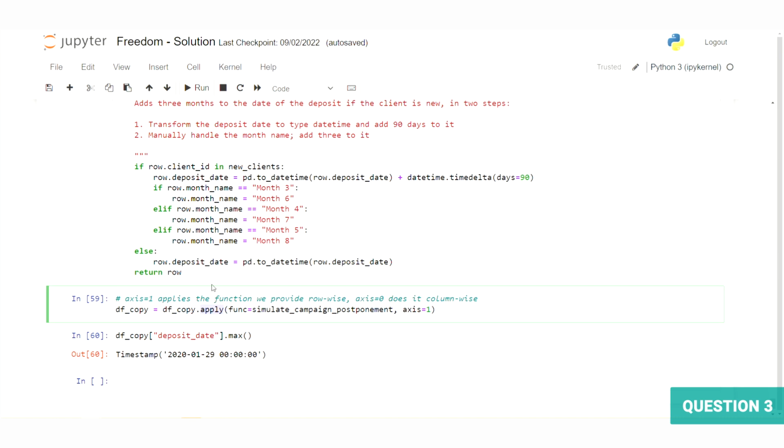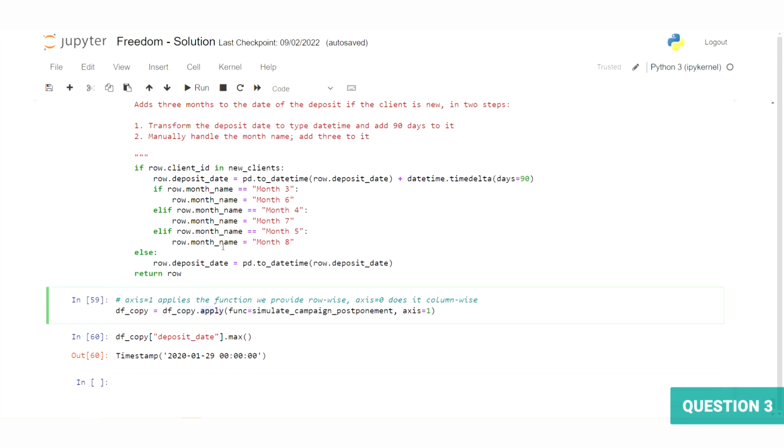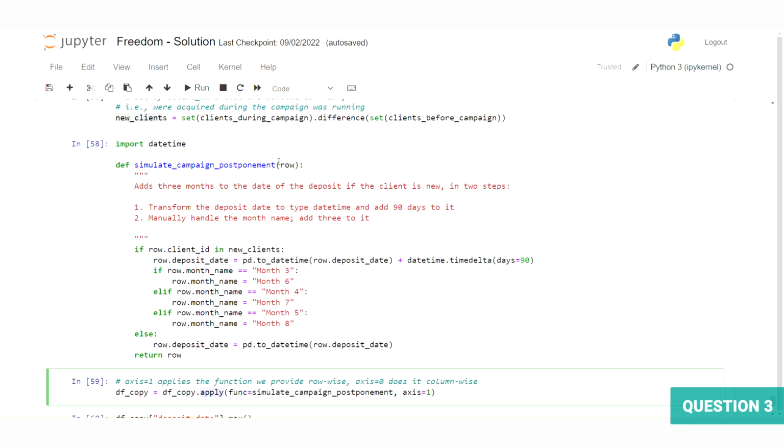And with our newly simulated data in hand, we can start making the same plots we used in question 1. One thing to note, I forgot to mention this, is we only postpone if the client is in our set of new clients. So we do check if they're a new client to postpone them. Otherwise, we keep them as they are.